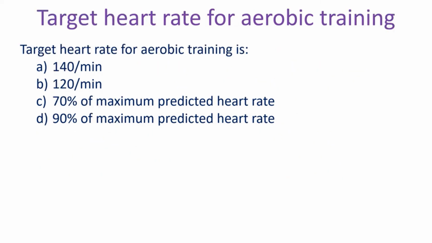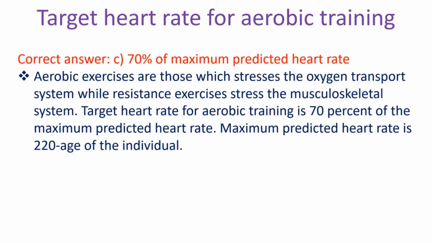Target heart rate for aerobic training is: A. 140 per minute, B. 120 per minute, C. 70% of maximum predicted heart rate, D. 90% of maximum predicted heart rate. Correct answer: C. 70% of maximum predicted heart rate.